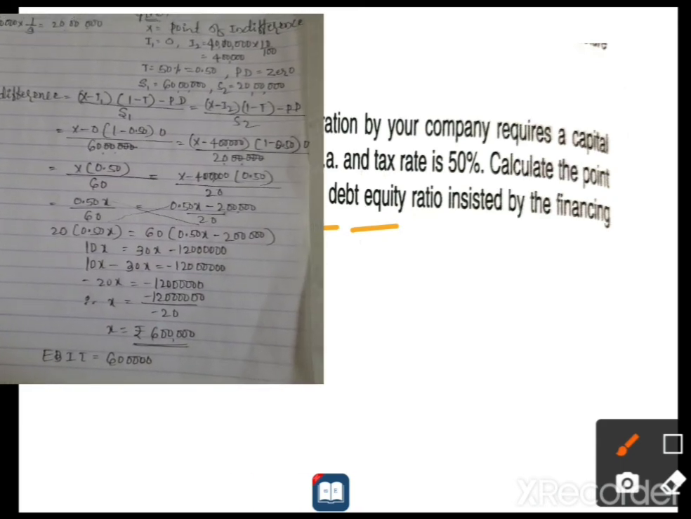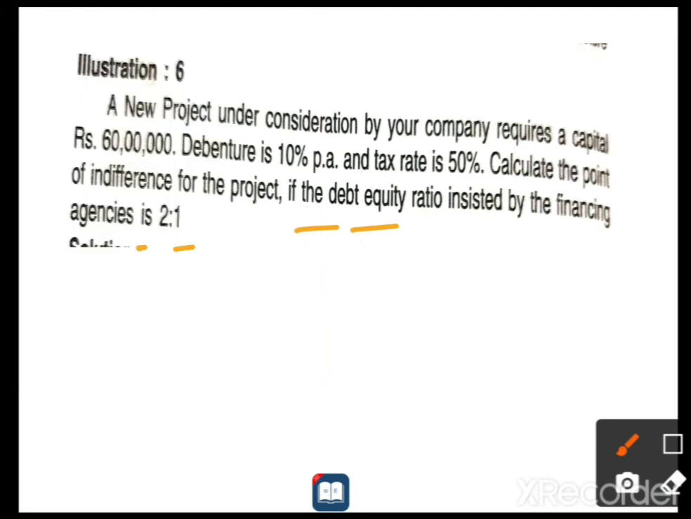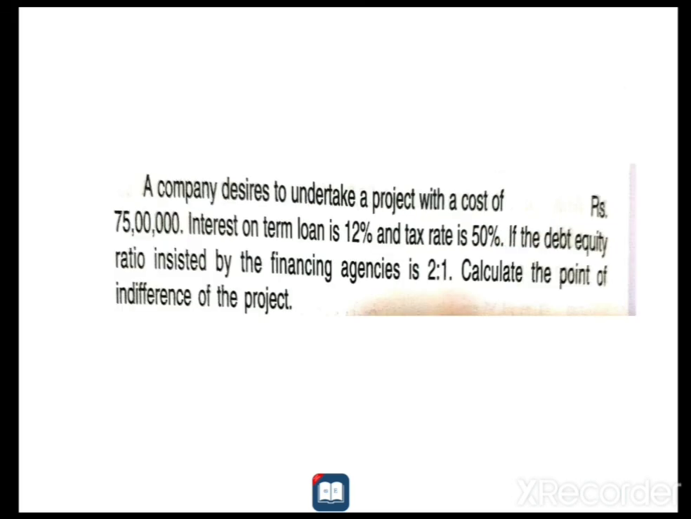Okay, so now I am going to give you one more problem as homework. See, this is the problem given to you. It's very simple. In the previous problem it was 60 lakh, so right now it is 75 lakh, so you have to take that. Easily you can work with that.